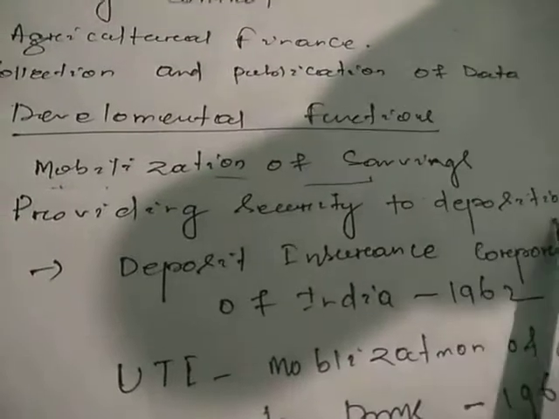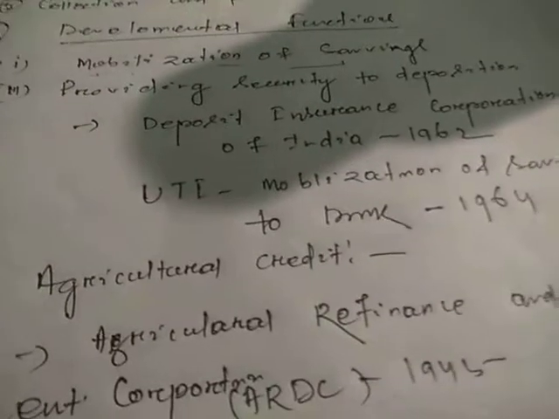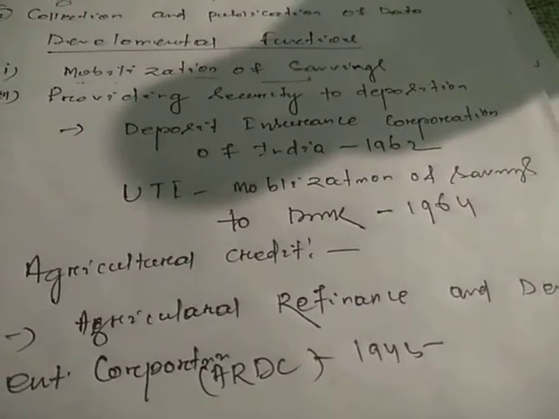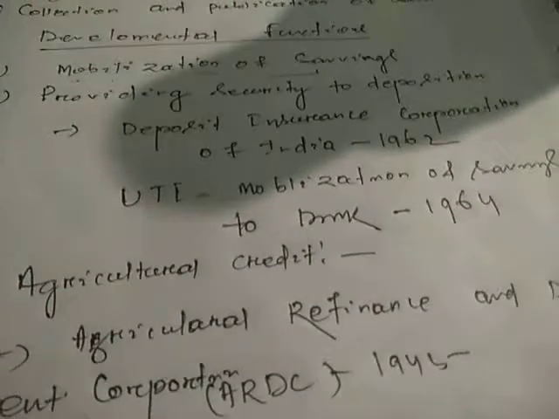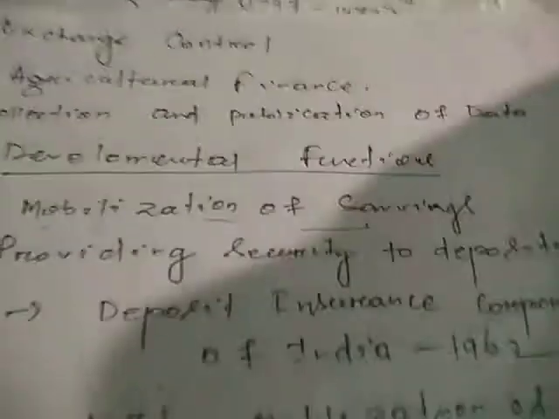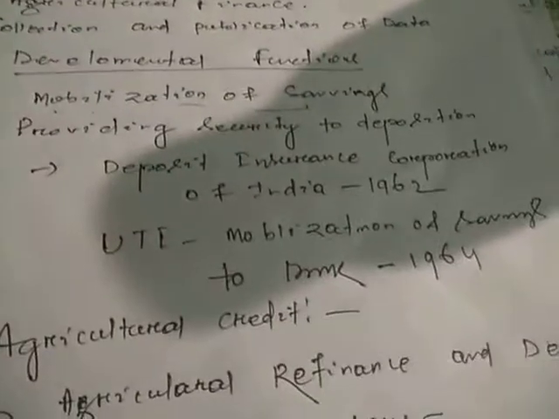Some transactions will be possible in that particular place. That is known as the mobilization of savings. Then come to providing security to deposits. So many times the public face different types of cheating and fraud among different companies, like chit funds. To avoid these things, the RBI also provides some rules and guidelines.